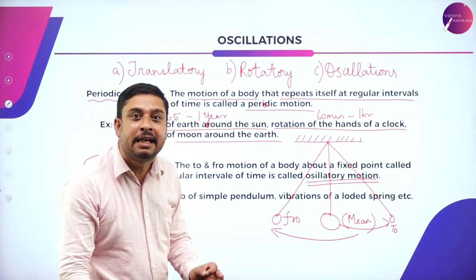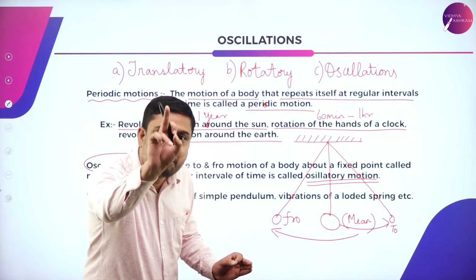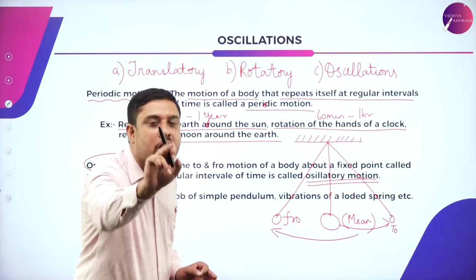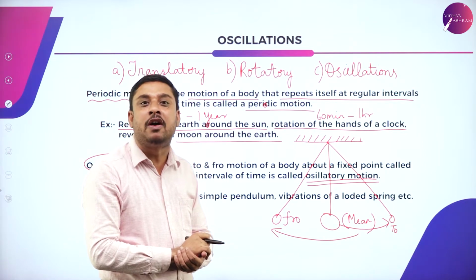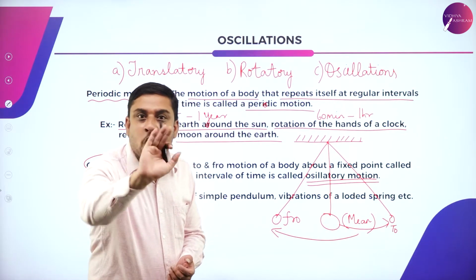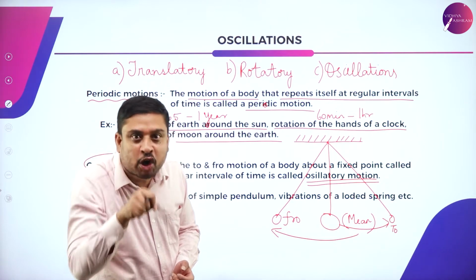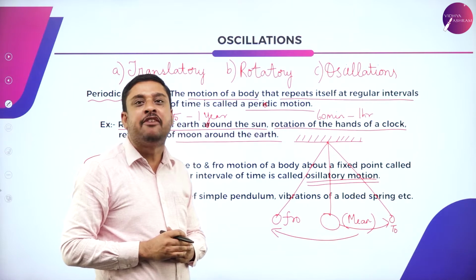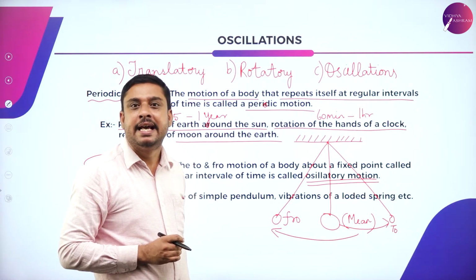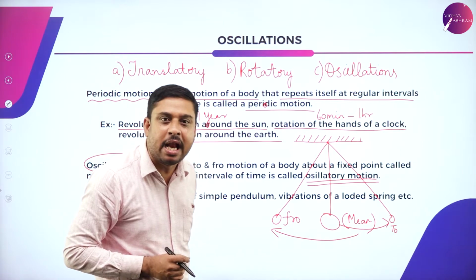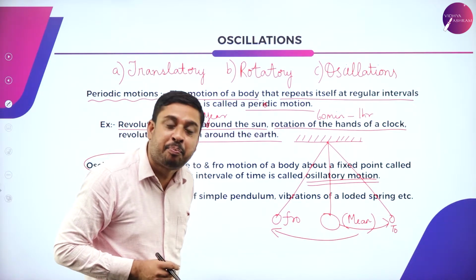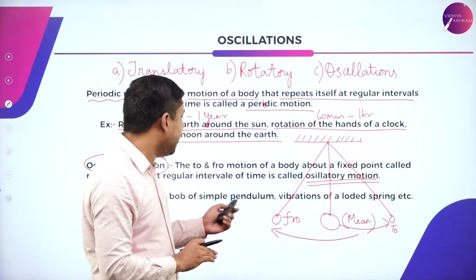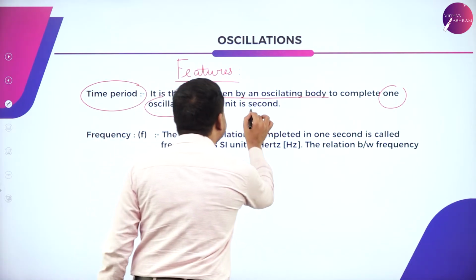Time taken for one complete to and fro motion, one complete oscillation, is called time period. Not the time interval only for to motion, not the time interval only for fro motion. It is the time interval for one complete to and fro motion, and it is measured in seconds.